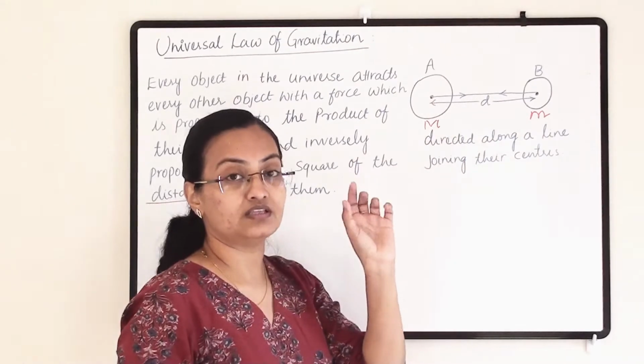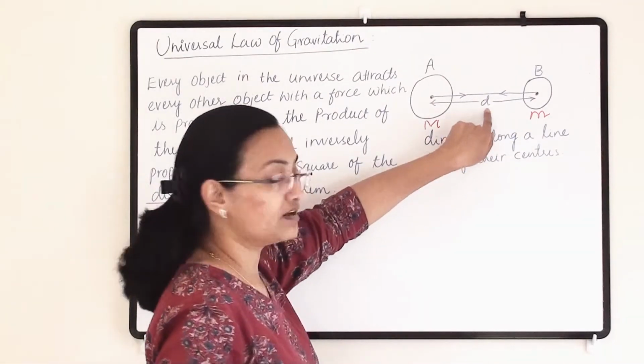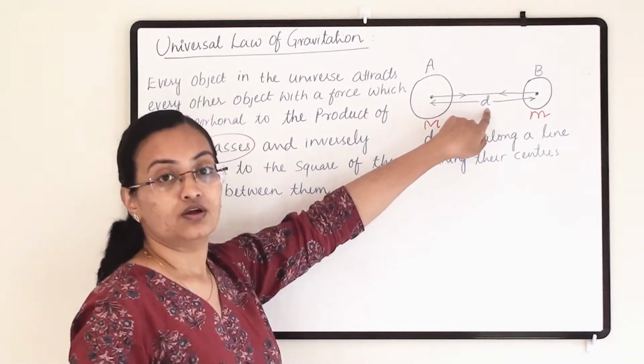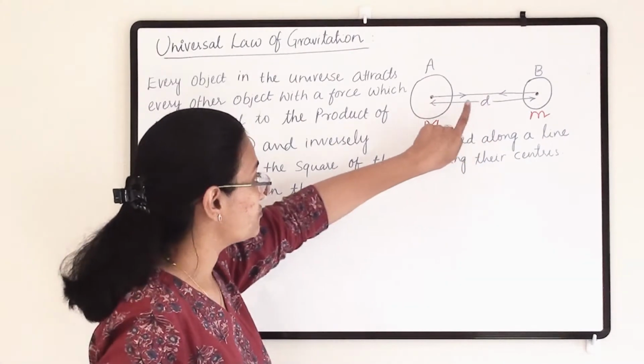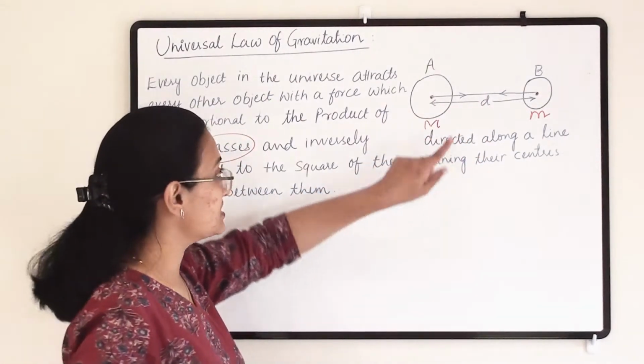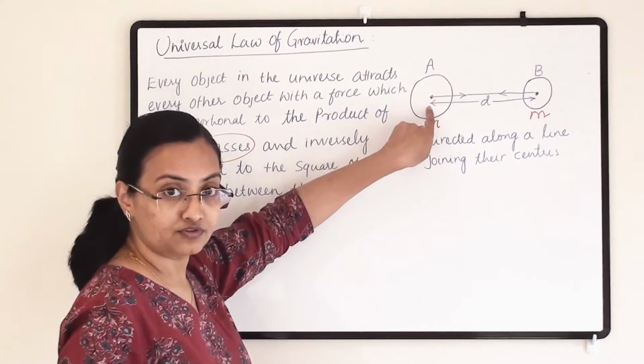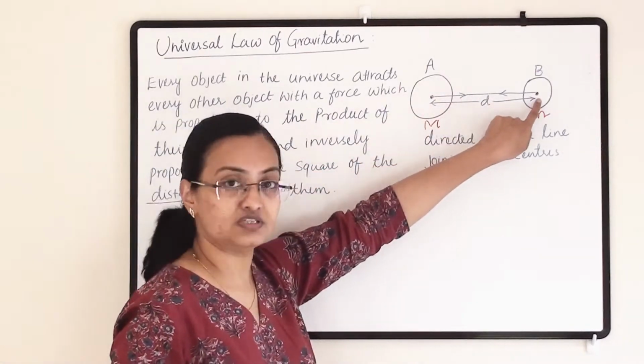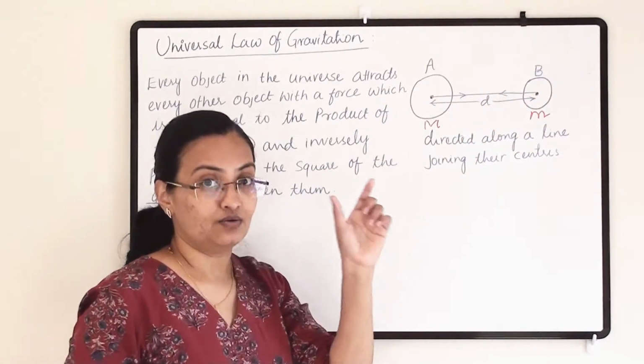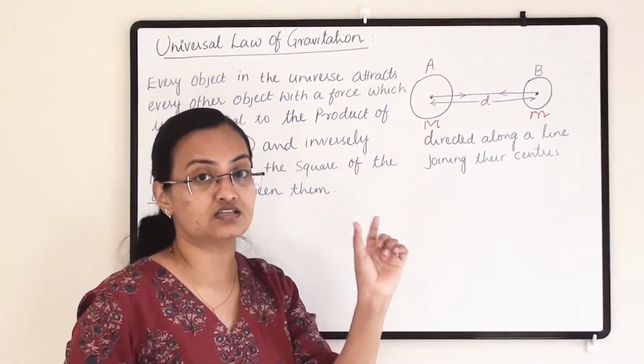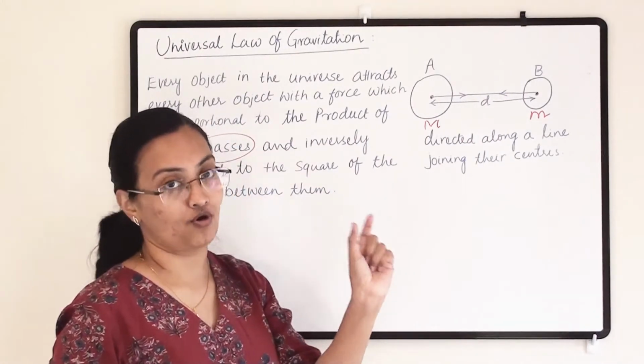How do we calculate that distance? From the center of the first object to the center of the second object. That is considered the distance between any two objects.